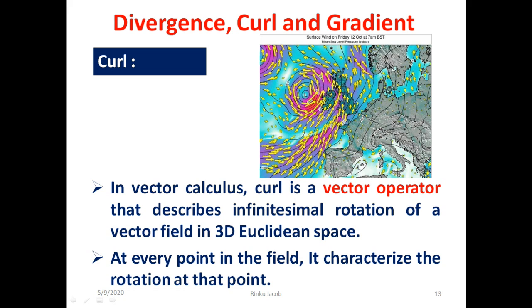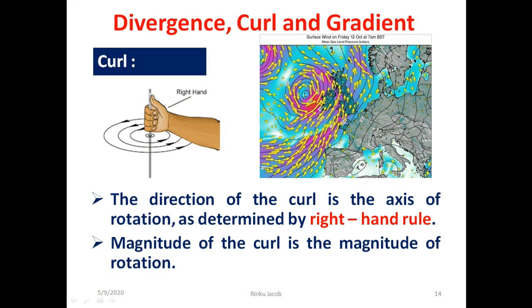For a demonstration, the wind velocity vector is shown in the map in yellow color vectors. So at some point, the velocity vector is curling or rotating. To quantify this, we can make use of the curl operator that we will be discussing later. The direction of the curl is the axis of rotation and is determined by the right hand rule, and the magnitude of the curl is the magnitude of rotation.